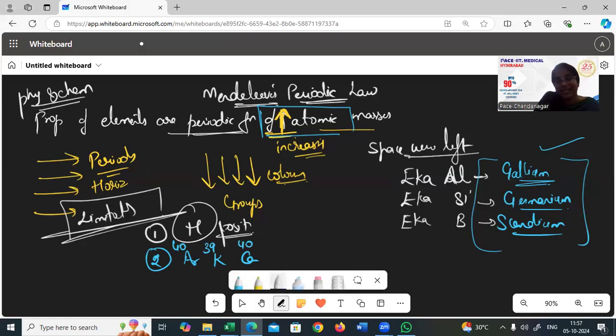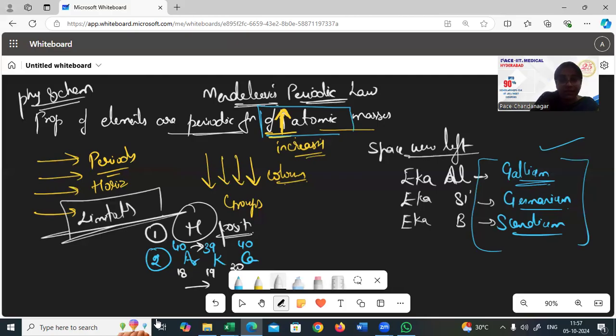Now, argon comes at atomic number 18, potassium 19, and calcium 20. 18 to 19, increasing atomic number, fine. But is that increasing atomic mass? Mass is being lowered there. After 40, it is 39. So the mass order is not obeyed. Therefore the positioning of hydrogen is an issue and the mass order also is not accepted.